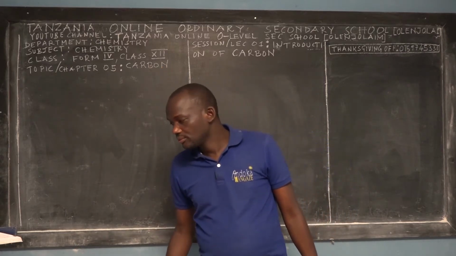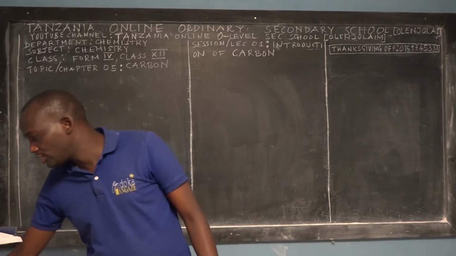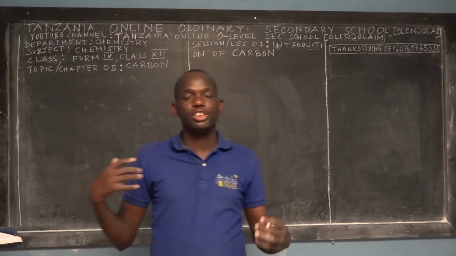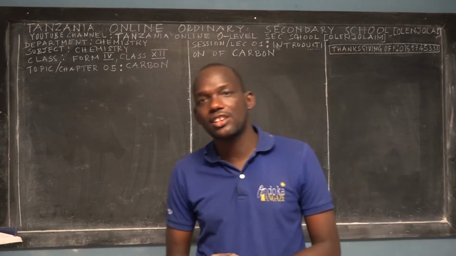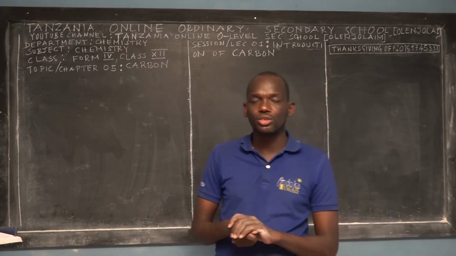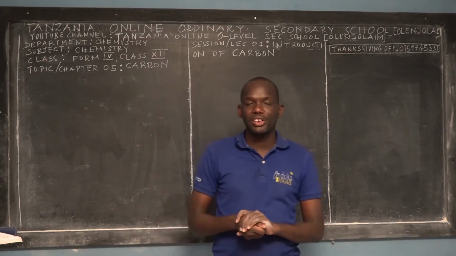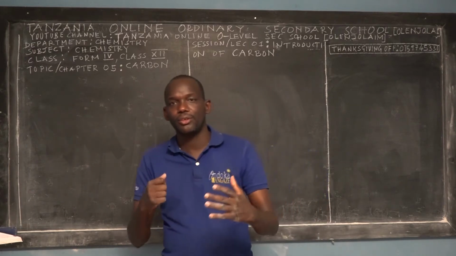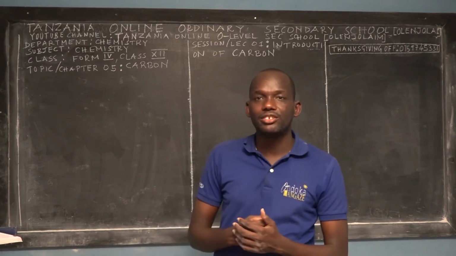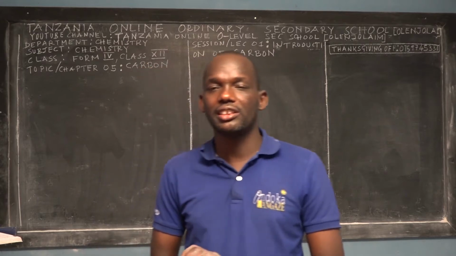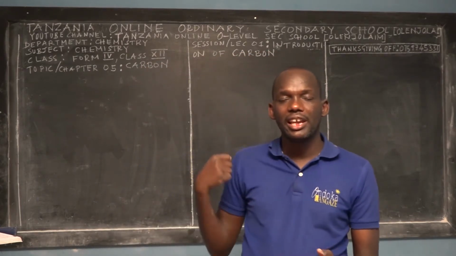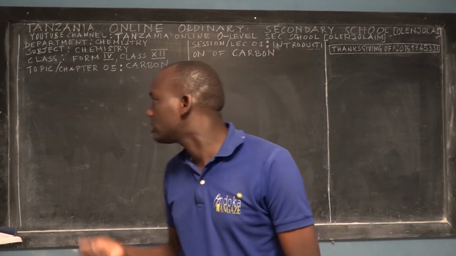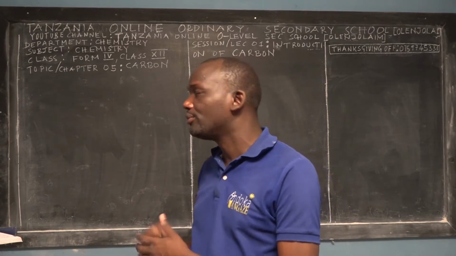Say carbon. This is an interesting topic. This is chapter 5. According to the syllabus of the United Republic of Tanzania, a student has to learn 10 topics or chapters during Form 4. So we have learned 4 chapters, and this is the 5th chapter. That is why I wrote chapter or topic 5.